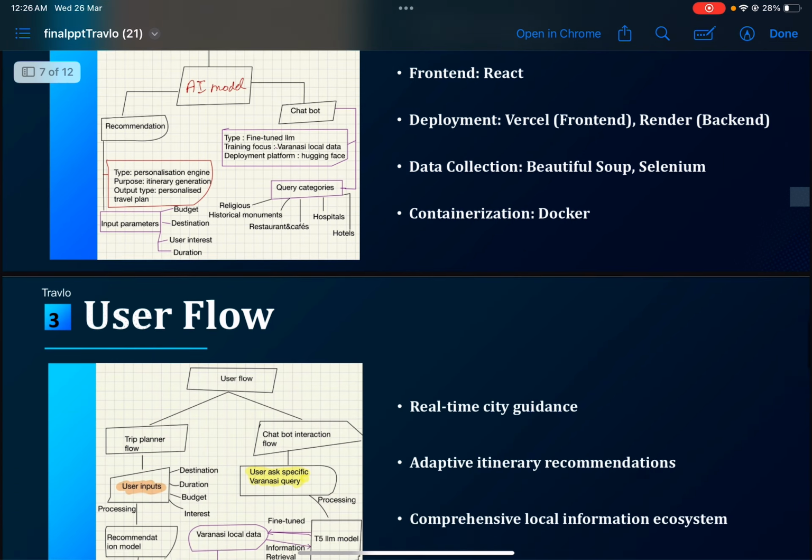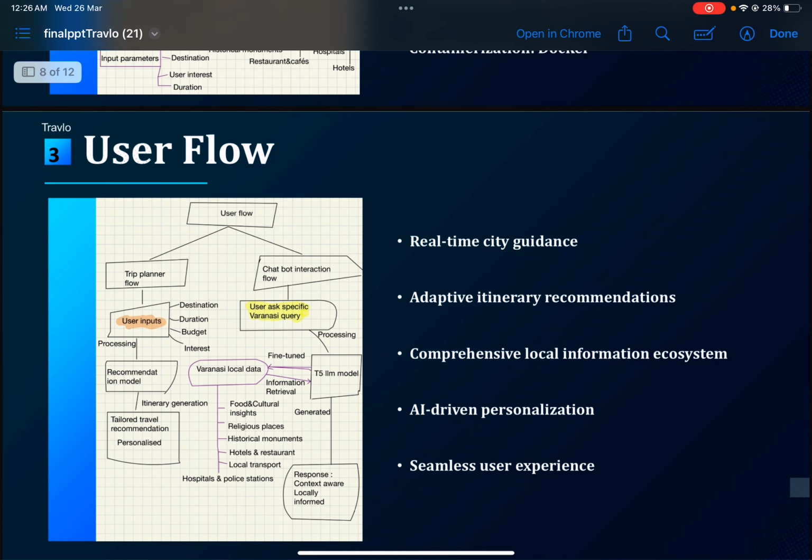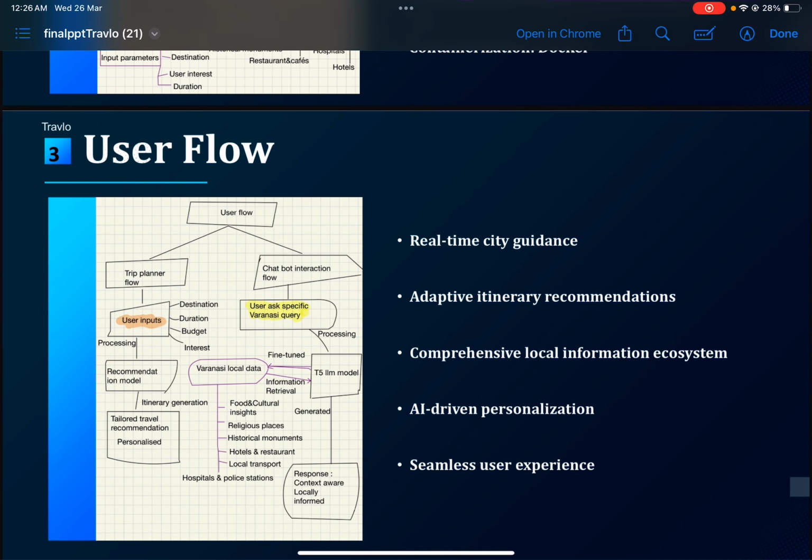Okay. So let's discuss the user flow, how the user would use it. The user flow is basically the trip planner flow and the chatbot interaction flow. As we have already discussed, the trip planner flow is related to the recommendation system, where users have multiple input options: destination, duration, budget, interest, and all these.